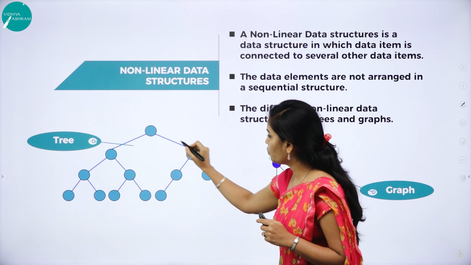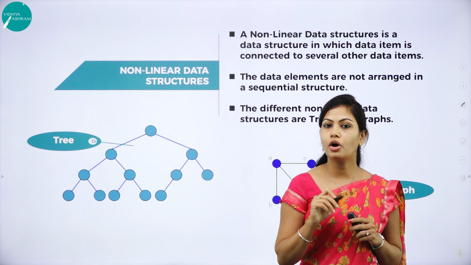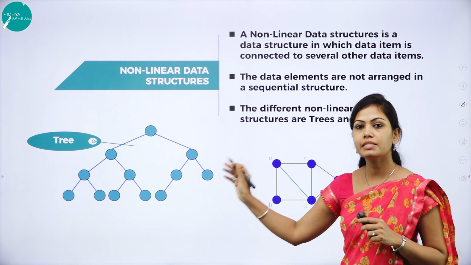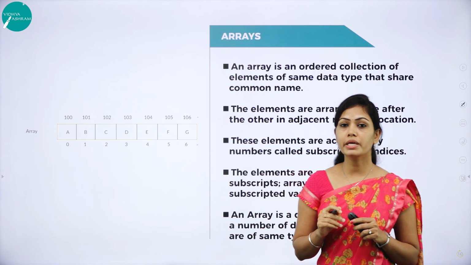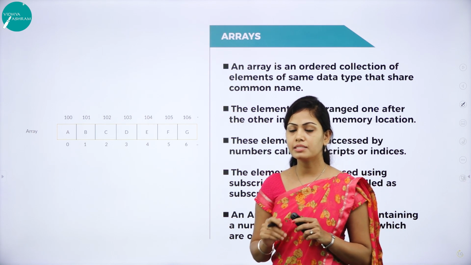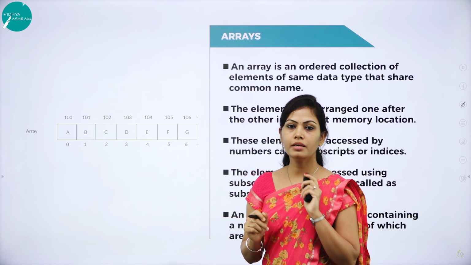This element is having one predecessor but two successors. Then we can call it a non-linear data structure. Trees and graphs are called non-linear data structures. The next topic is the commonly used linear data structures: arrays, stacks, queues and linked lists. First I will explain the array.